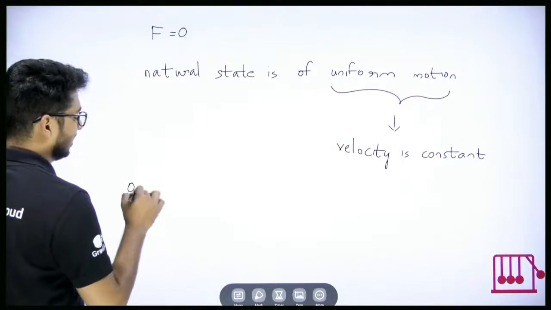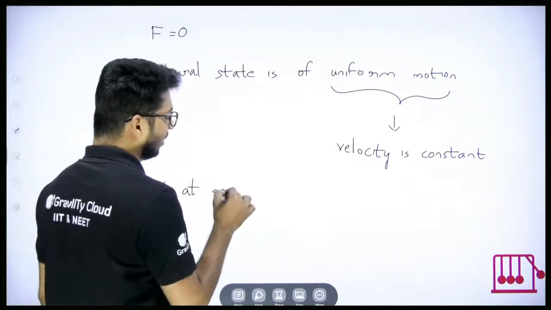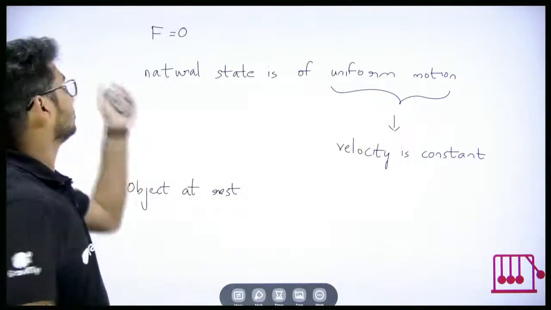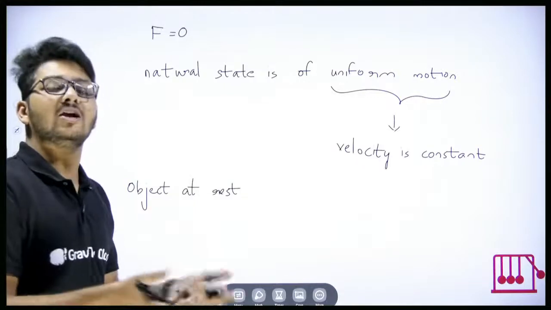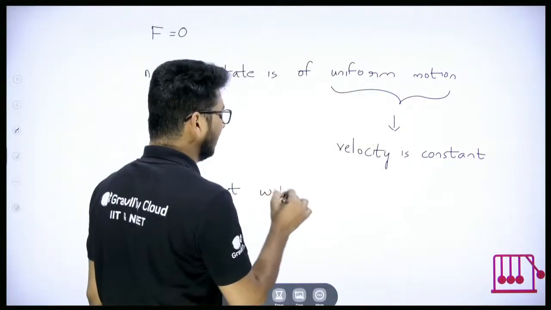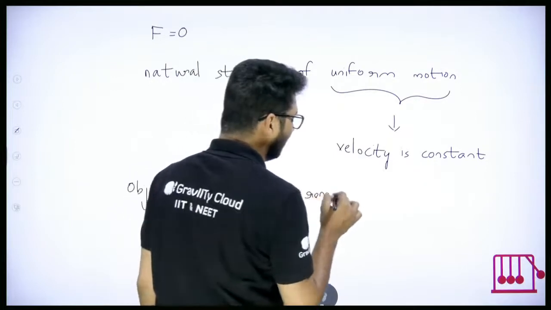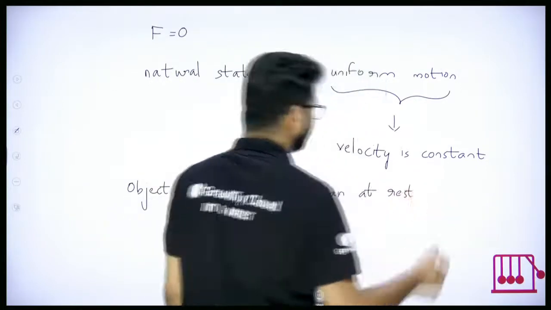So what will happen to an object at rest? If there is no force acting on it, the object at rest will remain at rest. It will not move, right? So no force will mean an object at rest will continue to be at rest.